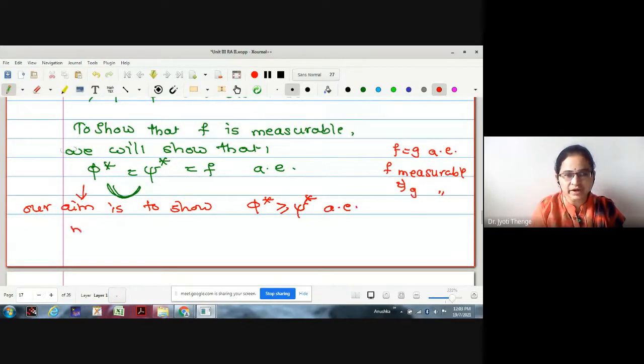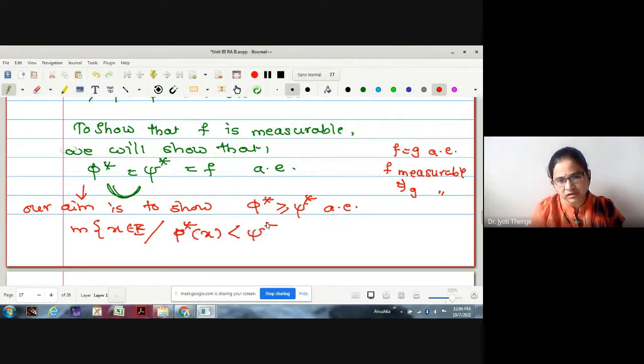Therefore, what kind of set will we try to prove is of measure 0? The collection of all x in E such that exactly the reverse, the property does not hold, strictly less than psi star, right? And what is the aim? To show that this is of measure 0.